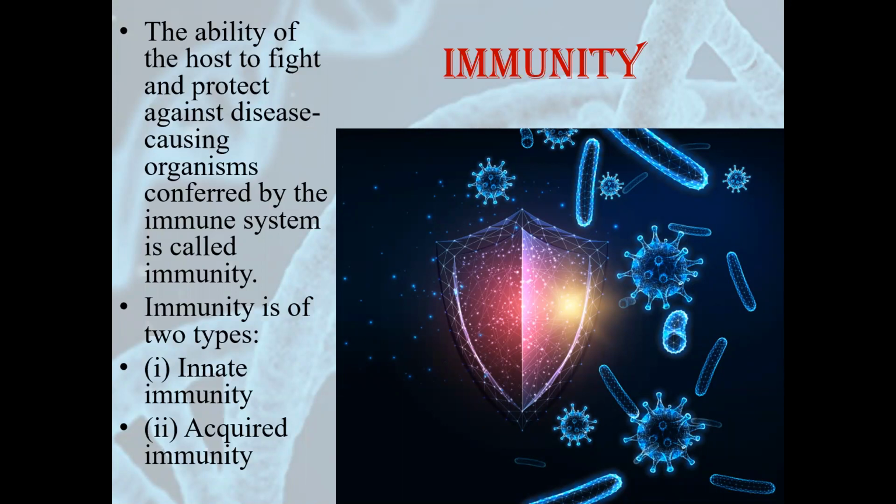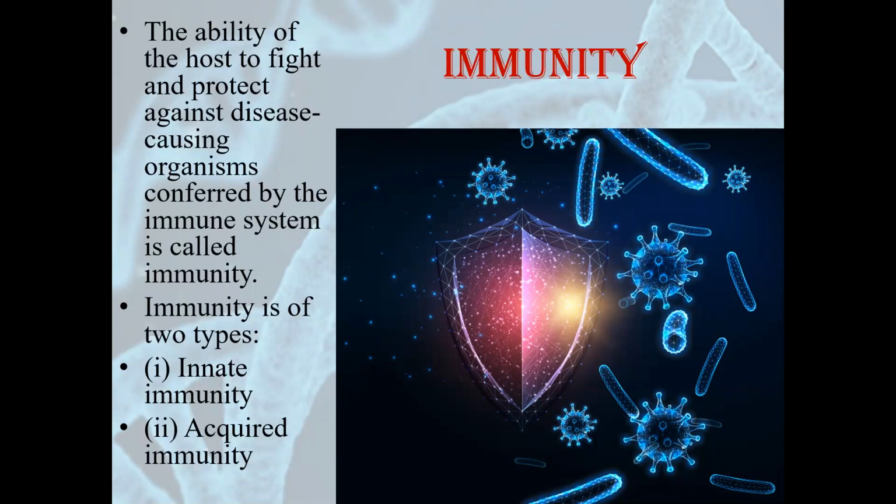When these microorganisms enter, our body has the capability to fight against these pathogens. This capability is known as immunity, and this immunity is conferred by a well developed system inside our body. This system is called the immune system.